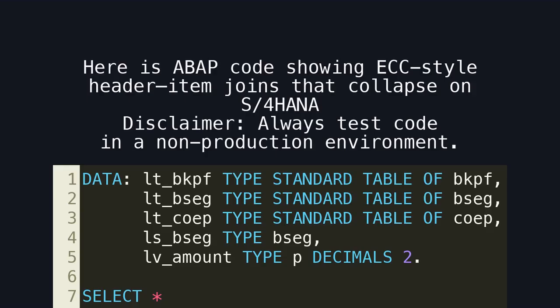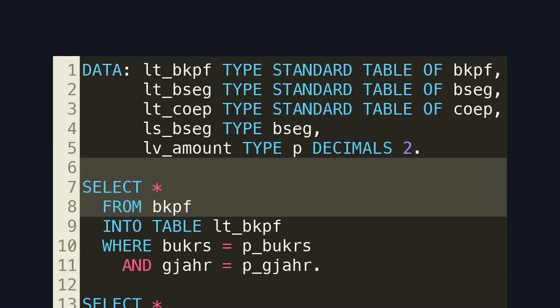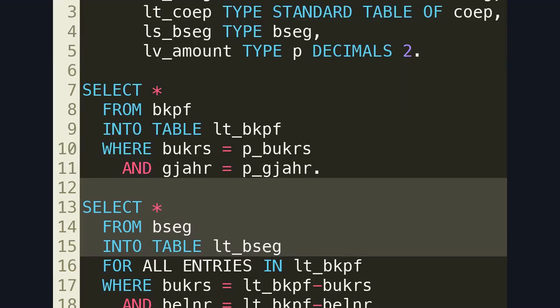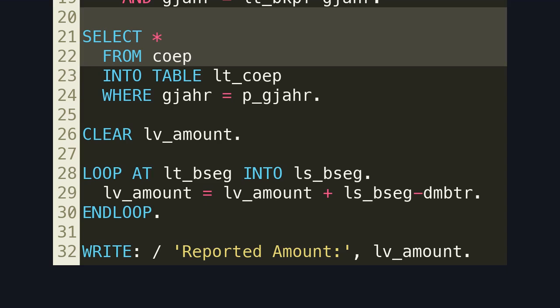Here is an ABAP code showing ECC-style header item joins that collapse on S/4HANA. Disclaimer: always test code in a non-production environment. Here is the legacy entry point. This code assumes BKPF is required to identify financial documents, which is no longer true in S/4HANA. This code snippet pulls FI line items separately, recreating joins that already exist implicitly in the Universal Journal. Here is the CO data fetch. In S/4HANA, CO postings are already embedded in ACDOCA, making this select redundant.